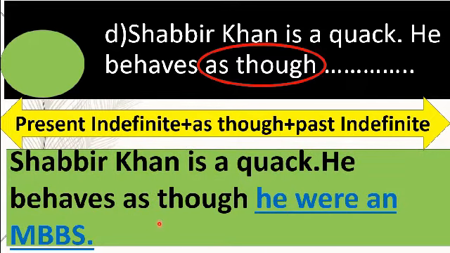He behaves as though he were an MBBS. So, dear students, here we have found the verb behaves in present form. So, the be verb of the main clause will be turned into past tense. Now, here you can see the sentence. He behaves as though he were an MBBS.